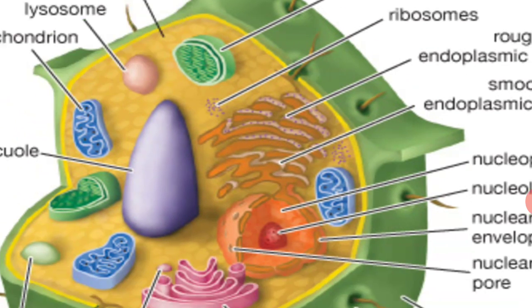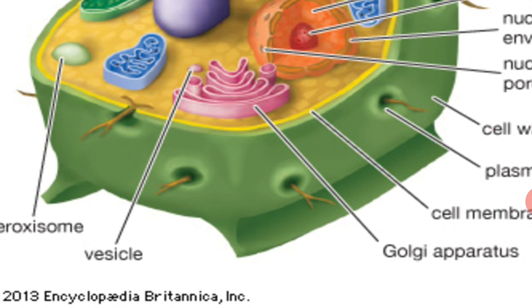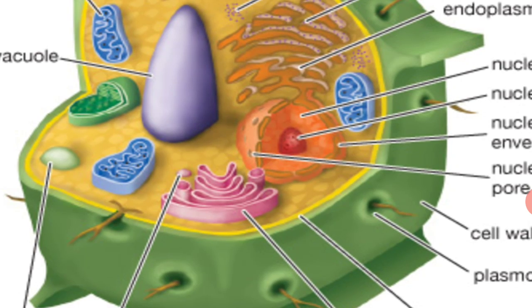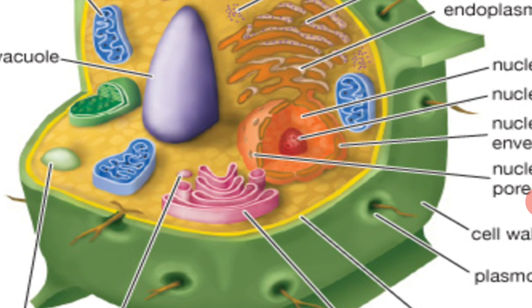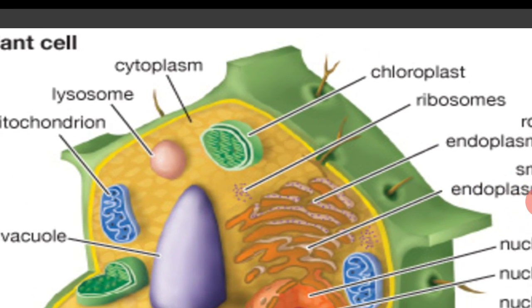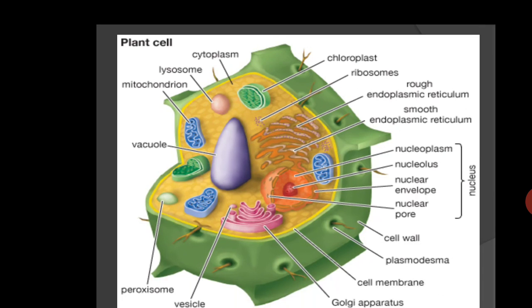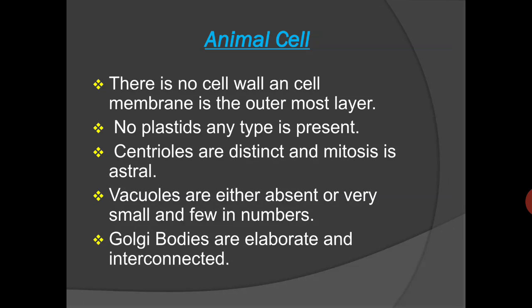And all the living organelles like the Golgi apparatus, the mitochondria, the nucleus, the vacuoles, and then ribosomes, lysosomes, all are present in the cytoplasm. So this is the typical structure of a plant cell.